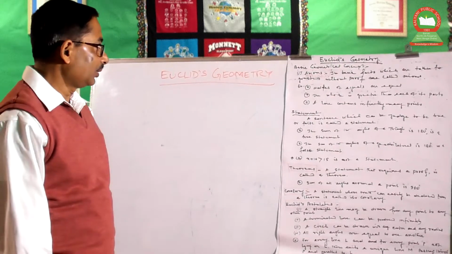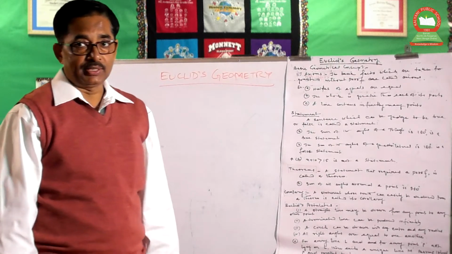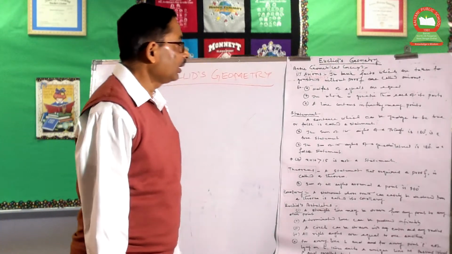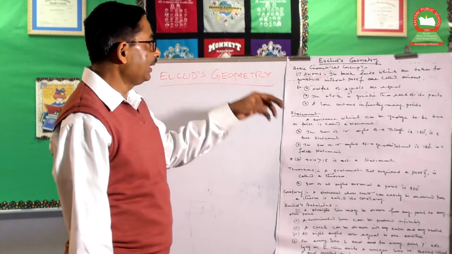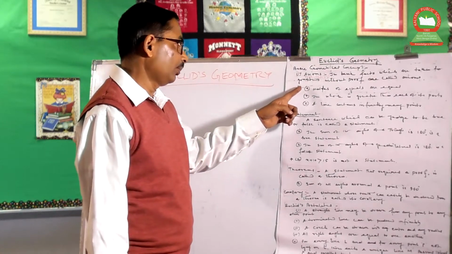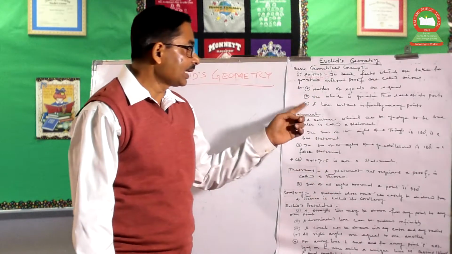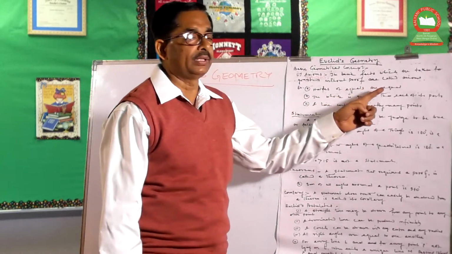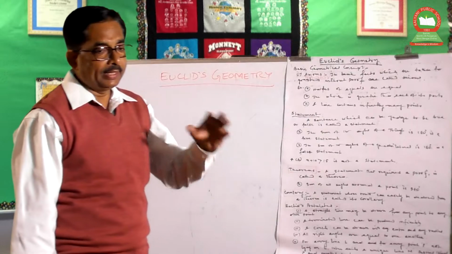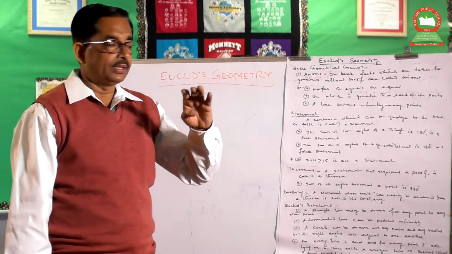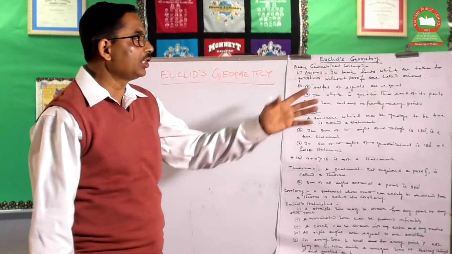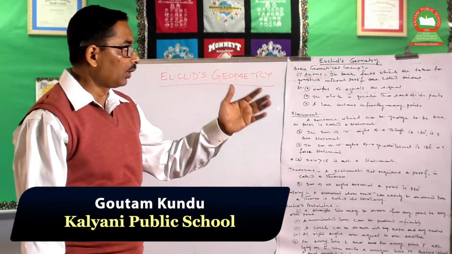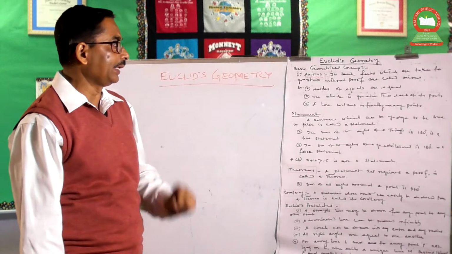I'm just going to start today Euclid geometry of class 9. See, the basic geometrical concept is, first one is axioms and postulates. Axioms are the basic facts which are taken for granted without proof. Any field of mathematics, it is applicable for axioms. It is not required to give any kind of proof for just taking this as granted.